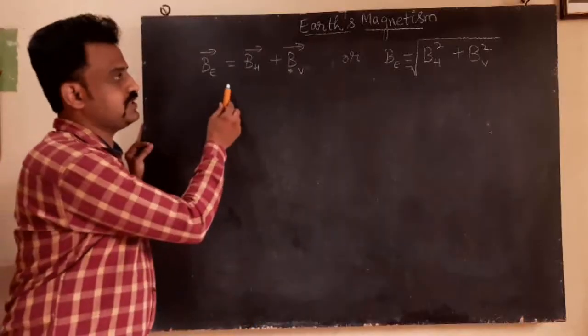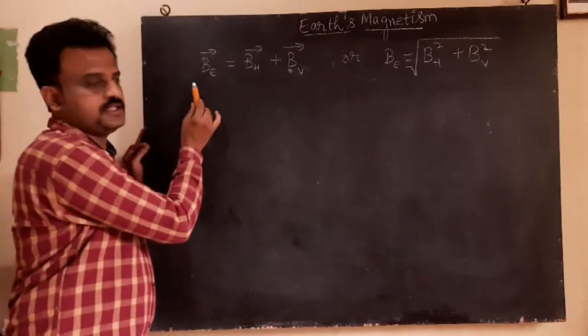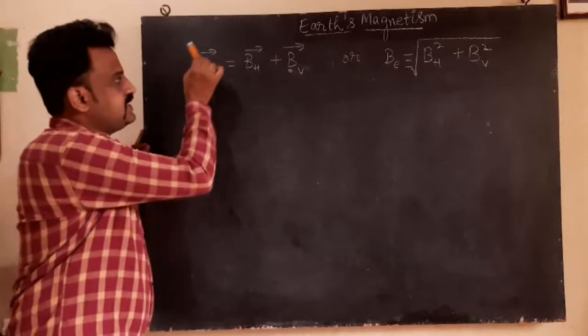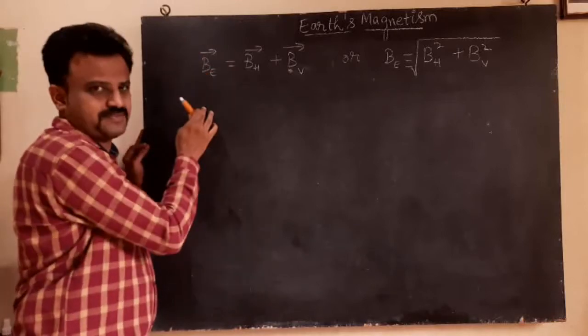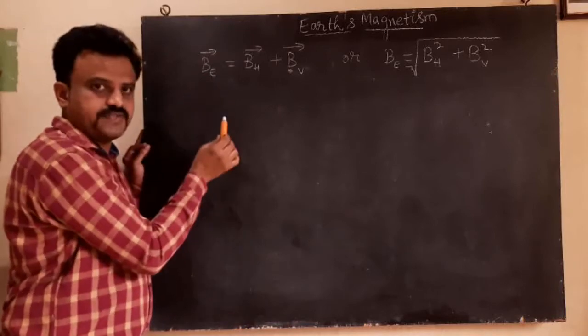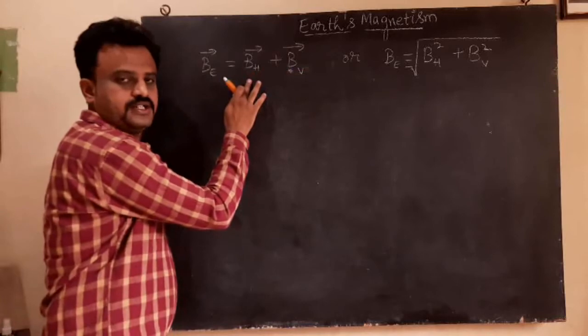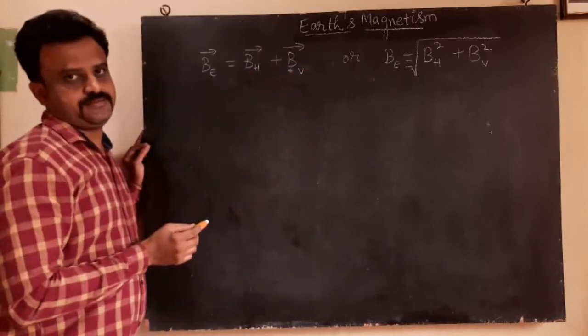Here I have written a mathematical formula. BE is the Earth's magnetic field. The resultant Earth's magnetic field, or the total Earth's magnetic field, is given by the sum of the horizontal component of the field and the vertical component of the field.